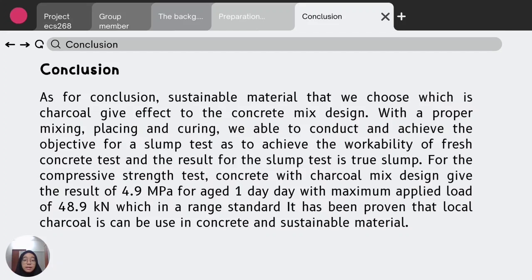concrete as a sustainable material. That's all from us. Thank you.